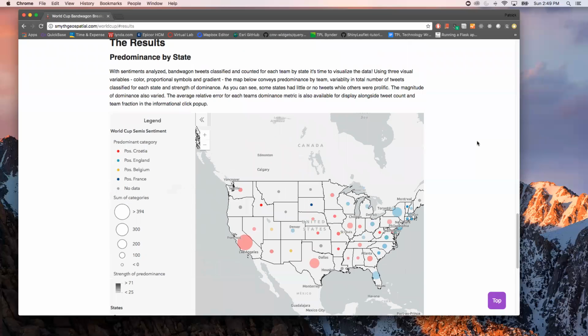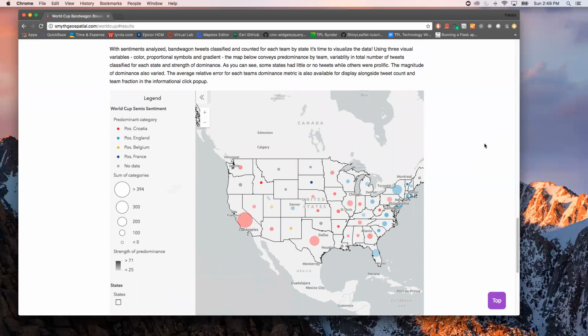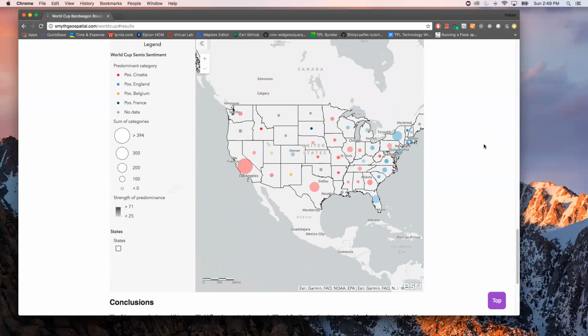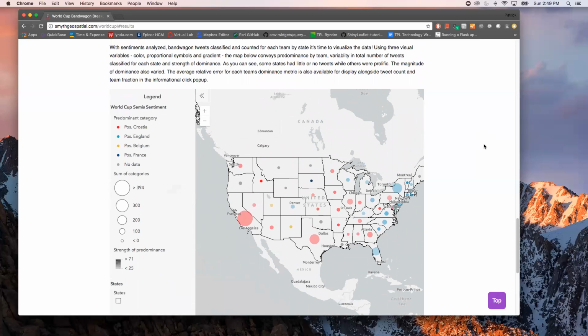So I ended up mapping the dominance of positive mentions for each respective team in the semifinal matches by state. This is my bandwagon sentiment map here. And as you can see, I'm using three visual variables.